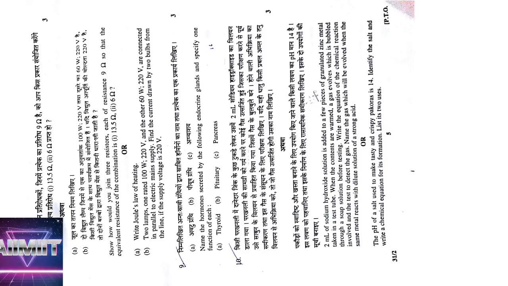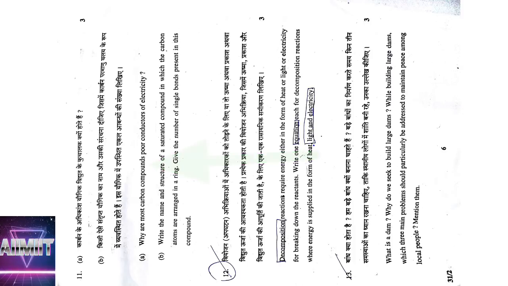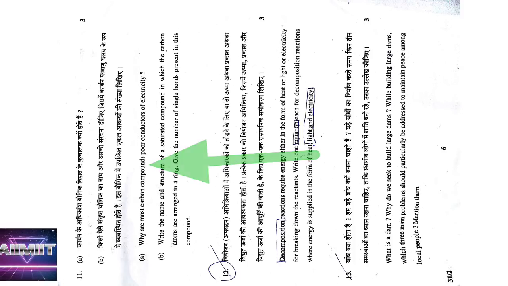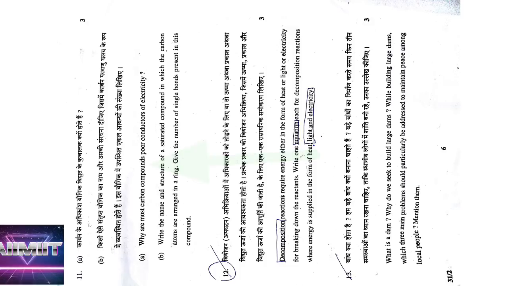Coming to 6th page, 11th question. Why are most carbon compounds poor conductors of electricity? Because carbon compounds undergo covalent bonding. Covalent bonds don't have charges, therefore they are poor conductors of electricity.